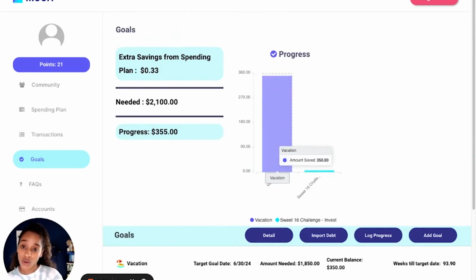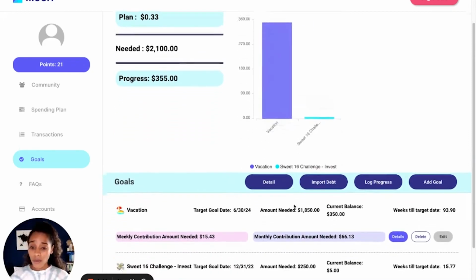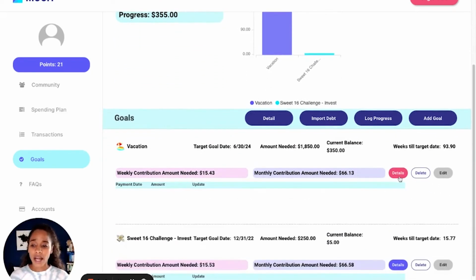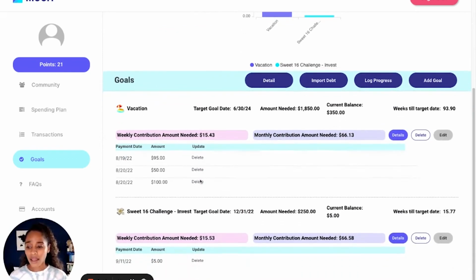It already does the calculations for you, so it's super easy to use. And yeah, if you are accessing the premium tier, you're able to track as many goals as you want. You can input that, track those details if you'd like here. And then equally, if you are on the free tier, you get to track at least one goal. And this is a great way to do it.